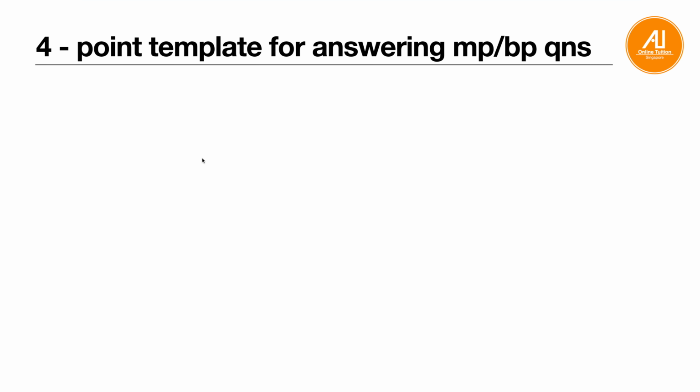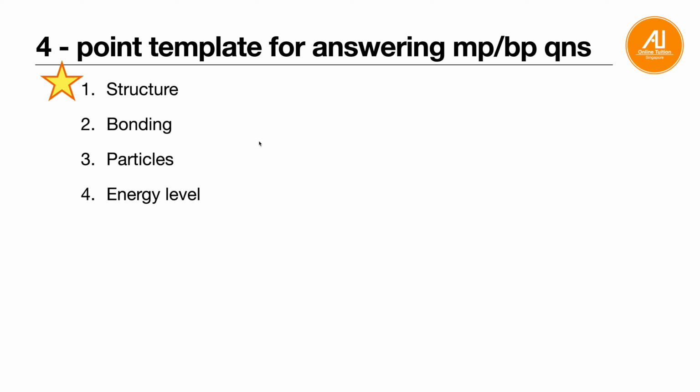Metallic bonding. First point, the 4-point template for answering melting point and boiling point questions. There are 4 points that you need to mention in your answer. First one, structure. Second, bonding. Third, the particles involved. And fourth one, the energy level. So make sure your answer consists of these 4 points.